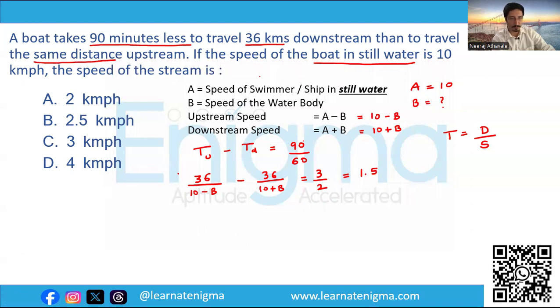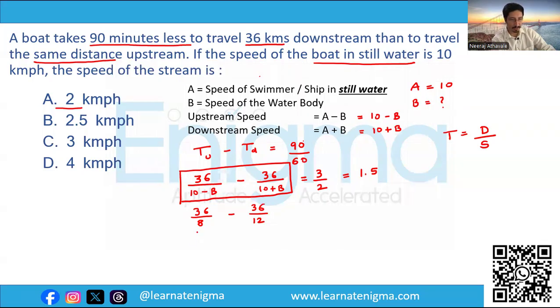Now the fastest way of solving these kind of questions where the left hand side is something like this is by using the options. So let's substitute the first option here, option A, that is 2. So 36 upon 8 minus 36 upon 10 plus 2, that is 12.